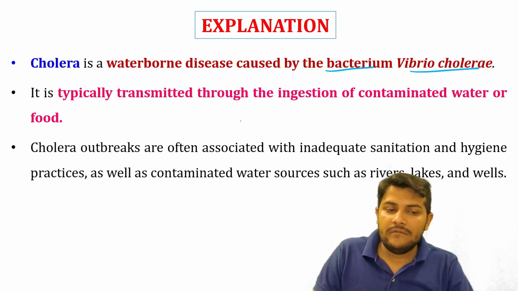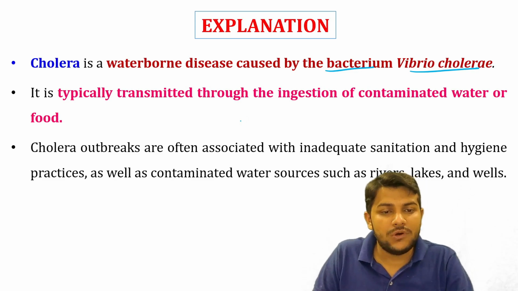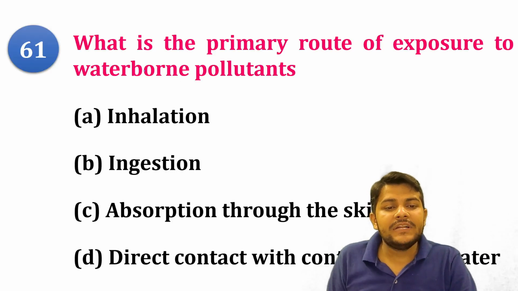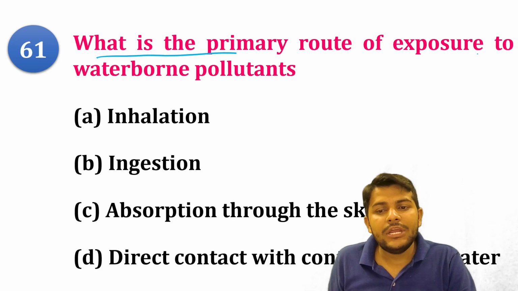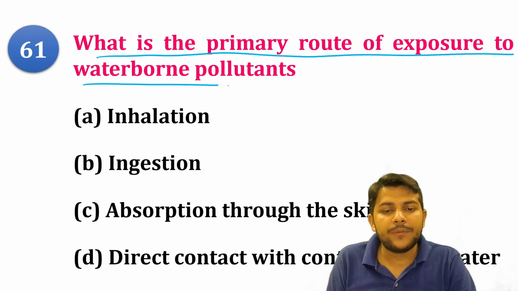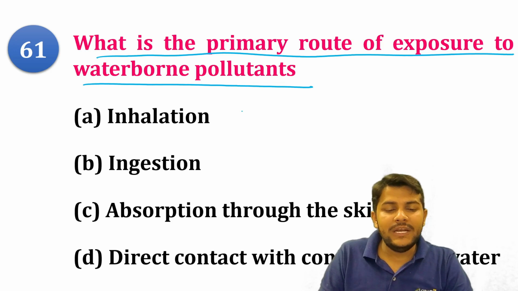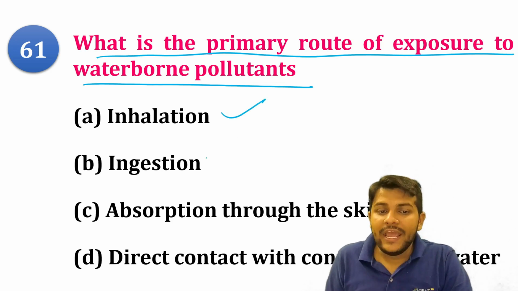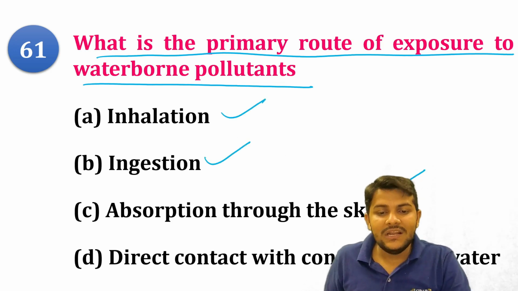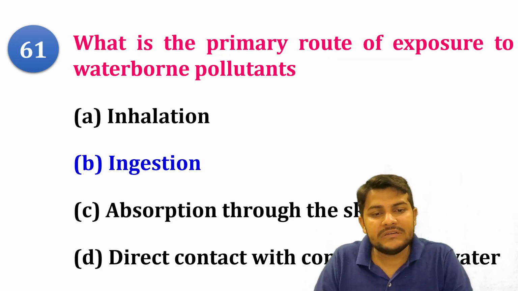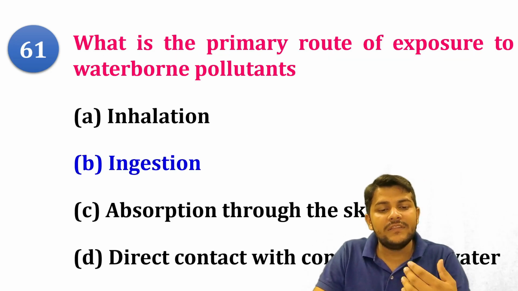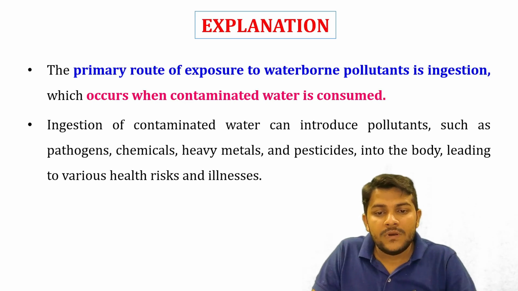Next, what is the primary route of exposure to waterborne pollutants? You have the options: inhalation, ingestion, absorption through the skin, and direct contact. The primary route of exposure to waterborne pollutants is ingestion, which occurs when the contaminated water is consumed.